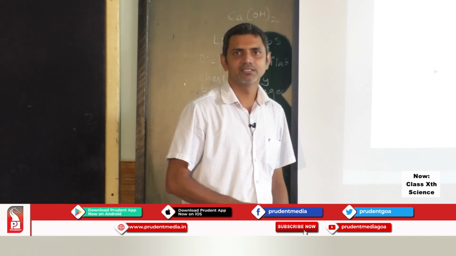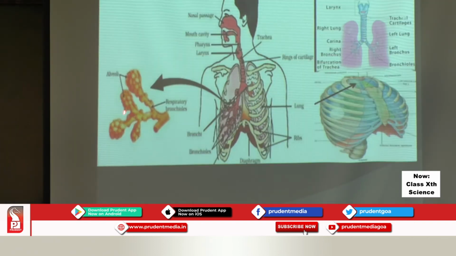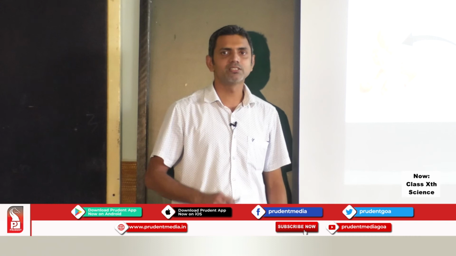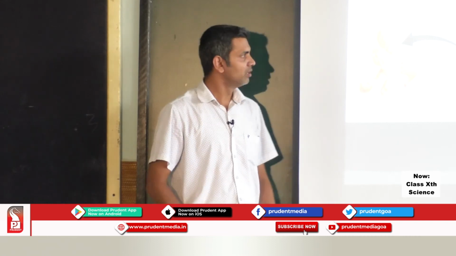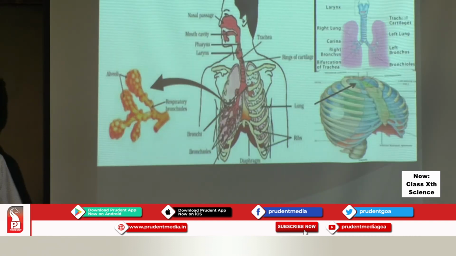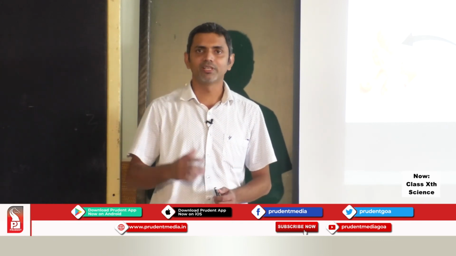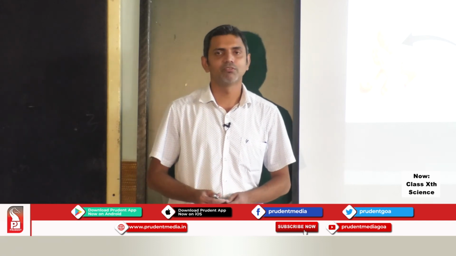It is used to fuel all the activities in our cell. Here we have learned that alveoli provide the surface area for absorption. So oxygen is taken in. Alveoli are richly supplied with blood vessels, so this oxygen has to be transported to the heart, and from the heart to various parts of our body.